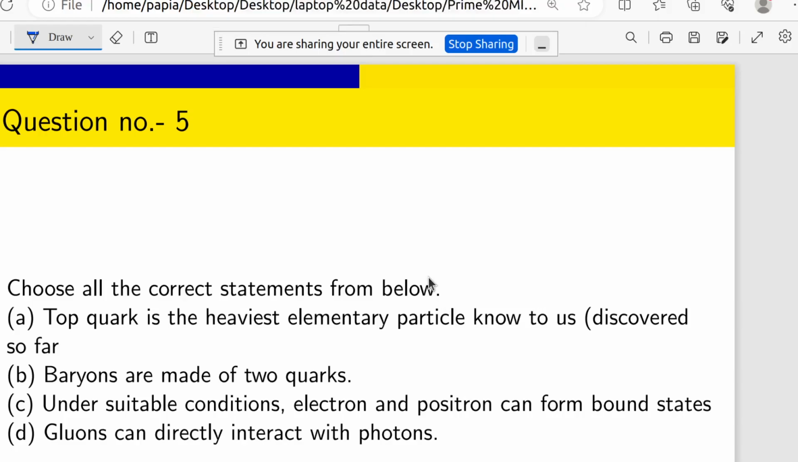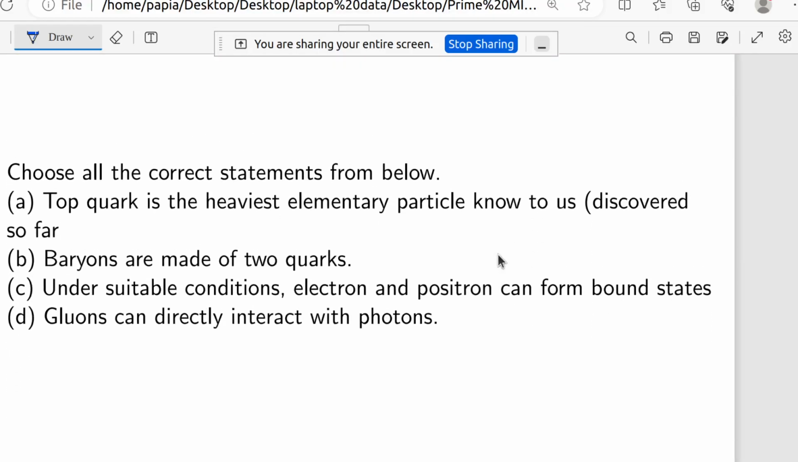So coming to question number 5. In that question, choose all the correct statements from below. There are 4 statements given, and we have to choose which one, or which 2 or 3 are the correct statements. So what are the statements here?